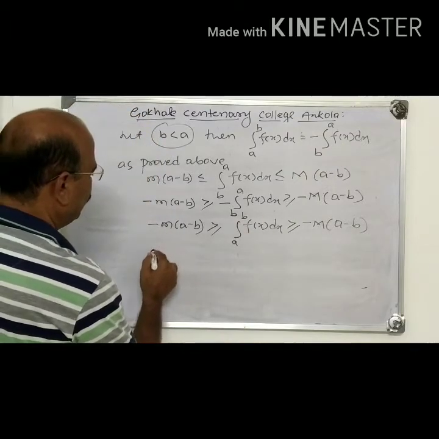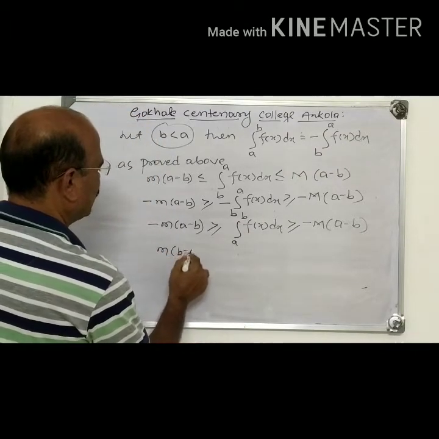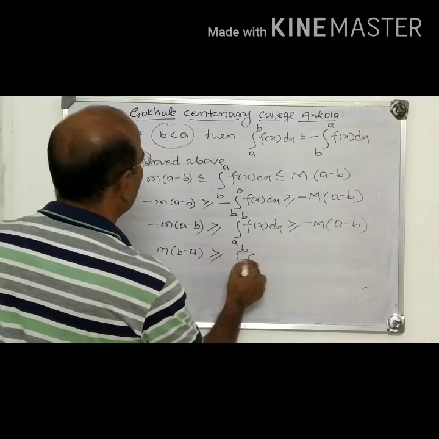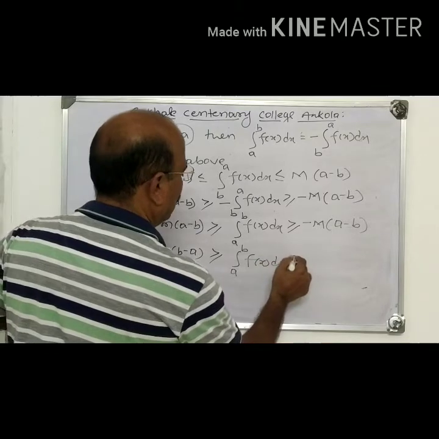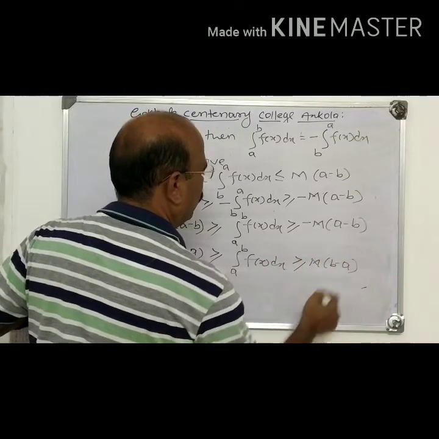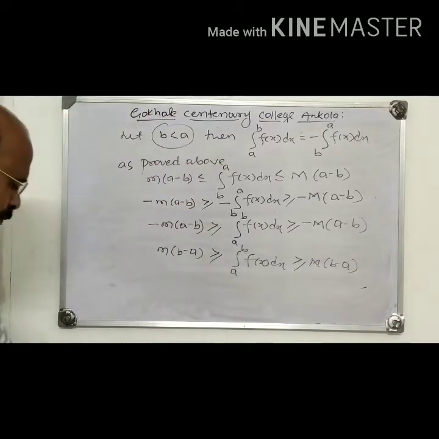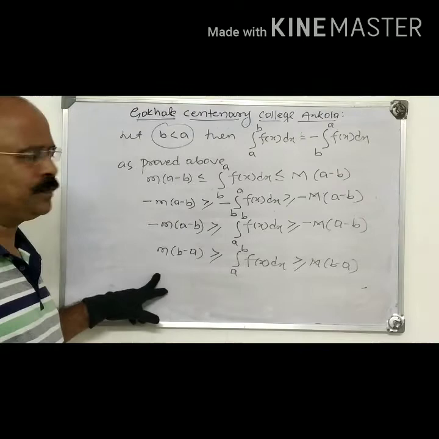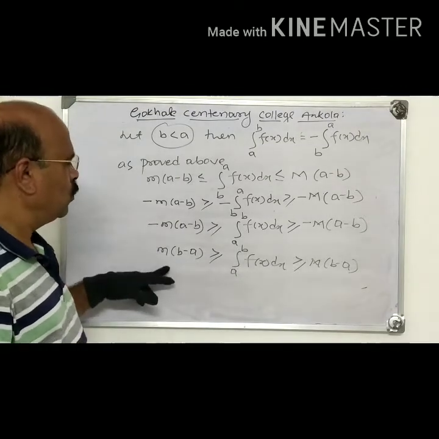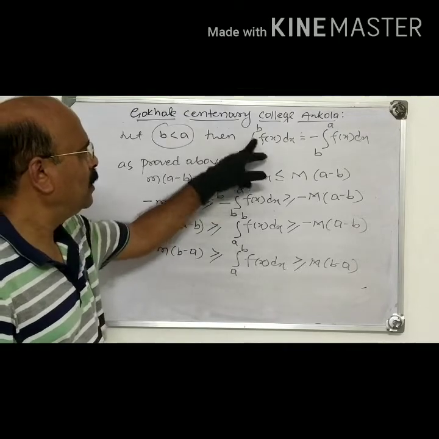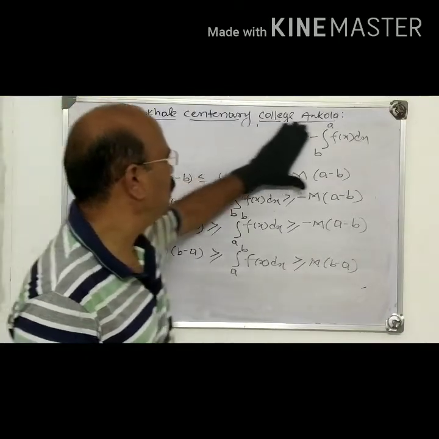Now I write here m into b minus a is greater than or equal to the integral from a to b of f(x) dx, greater than or equal to capital M into b minus a. Is it the required result? Yes, this is the required result. So we have two important inequalities for the integral from a to b of f(x) dx.